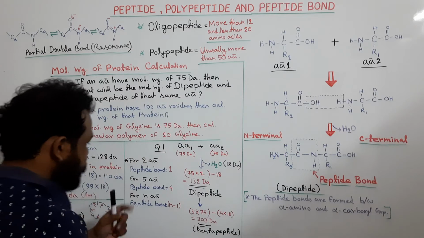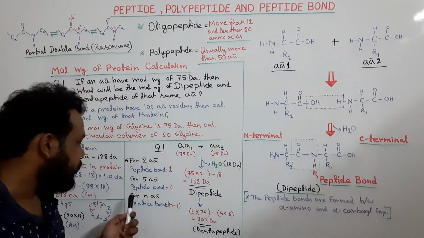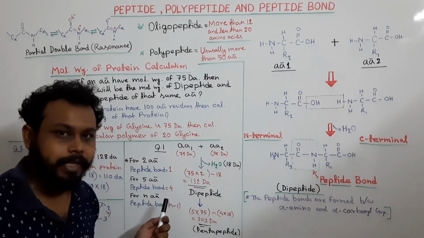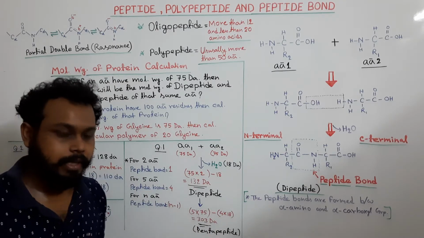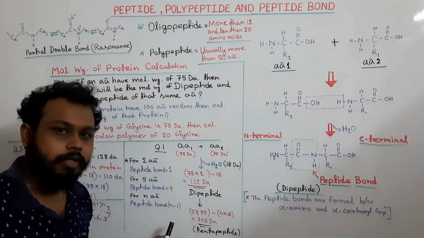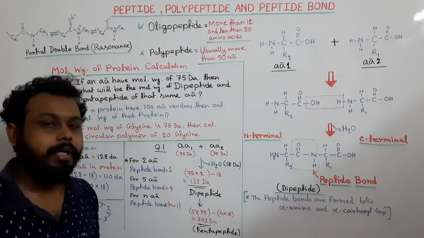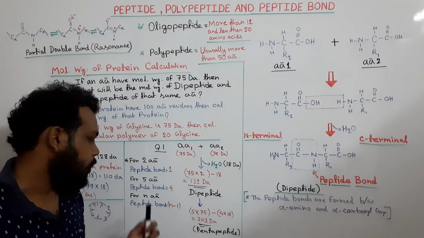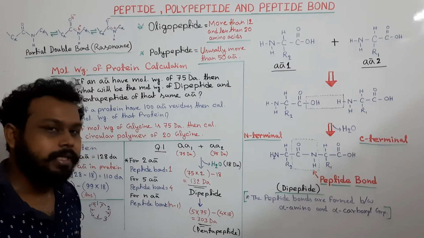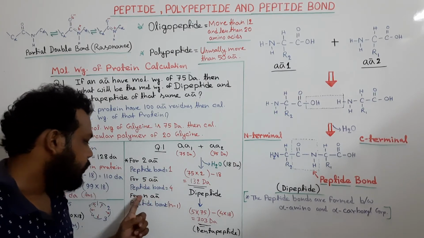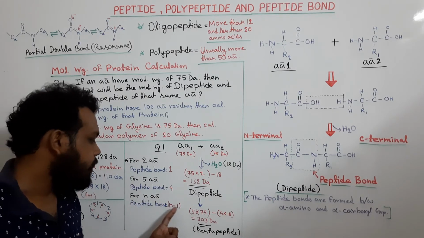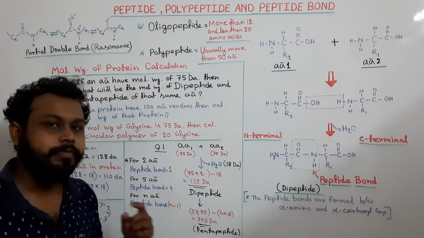So from this we can get a formula: if n number of amino acids are there in a peptide, then the total peptide bonds will be n minus 1. Suppose 5 amino acids are there in the peptide, then the peptide bonds will be n minus 1, that is 5 minus 1, that is 4.